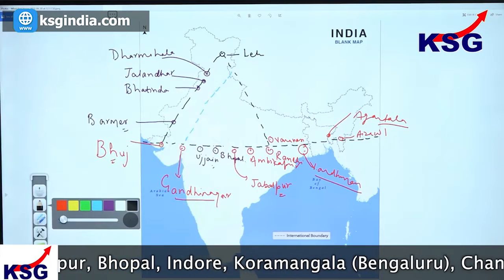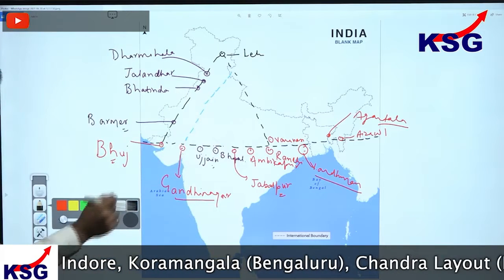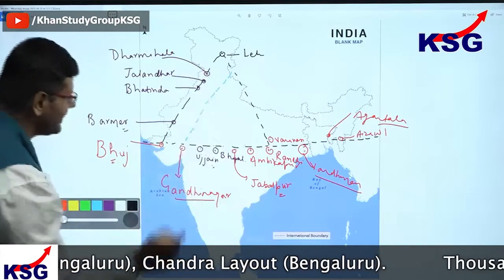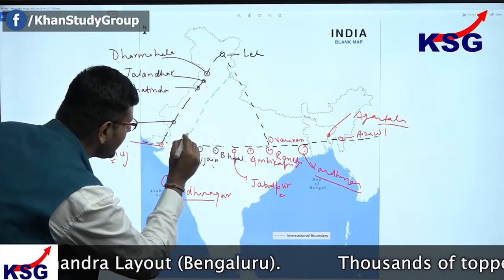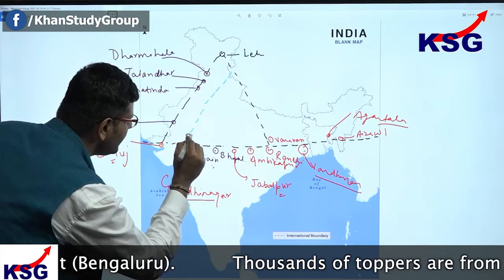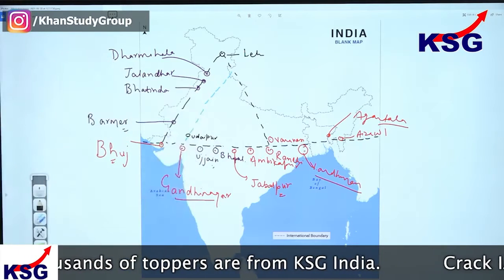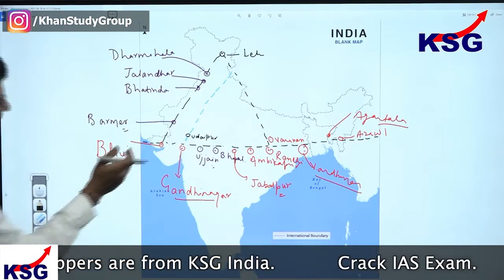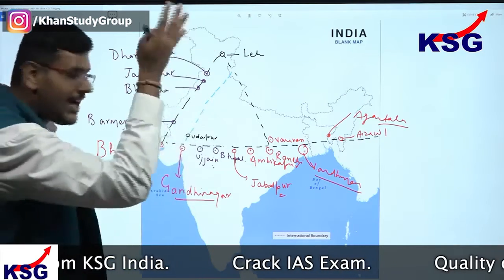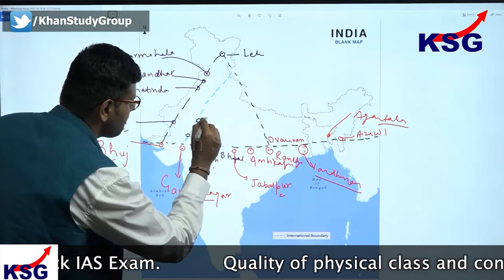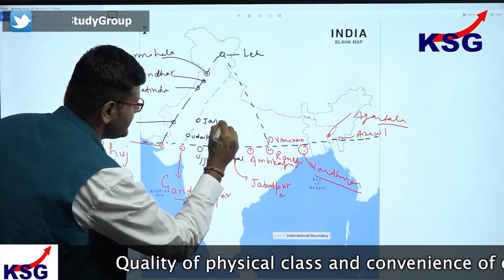Now let's see how we can draw this. If I move from Gandhinagar and just enter the territory of Rajasthan, I will find Udaipur here. As I move forward, north of Barmer, I have Jaipur here.